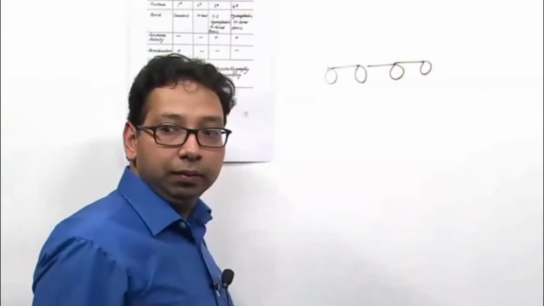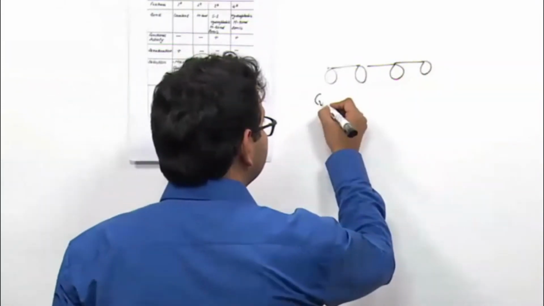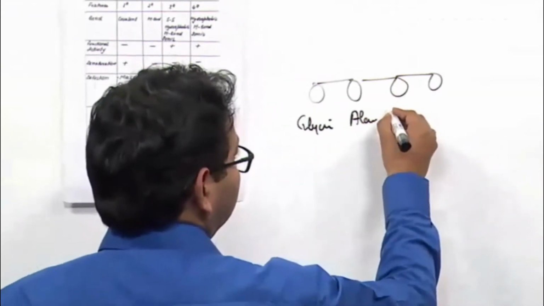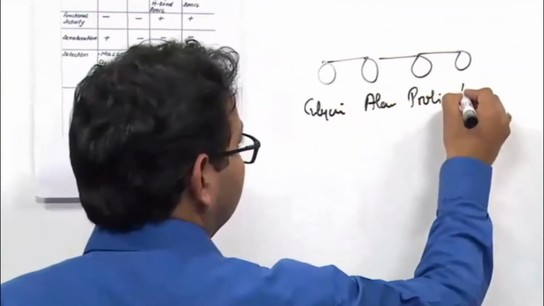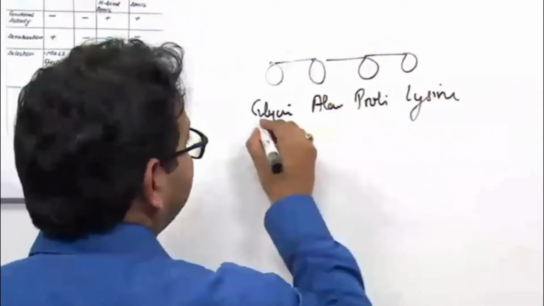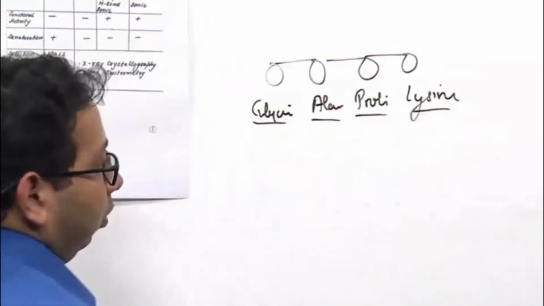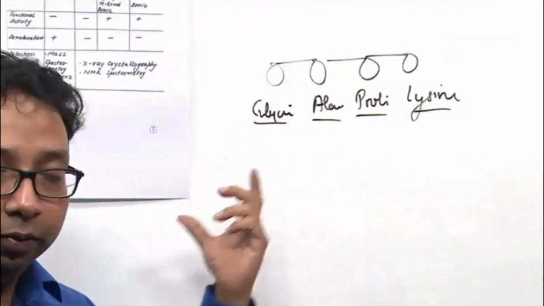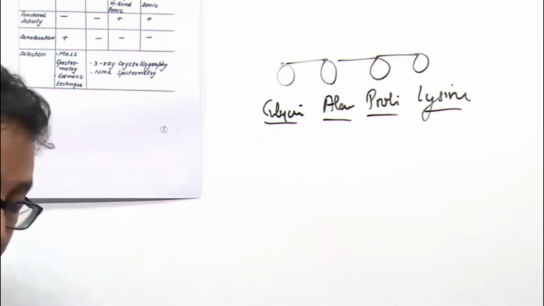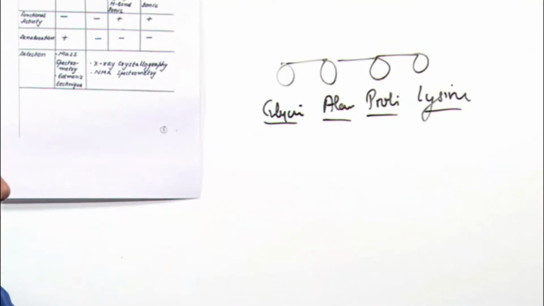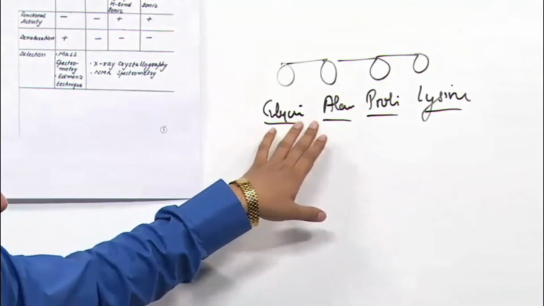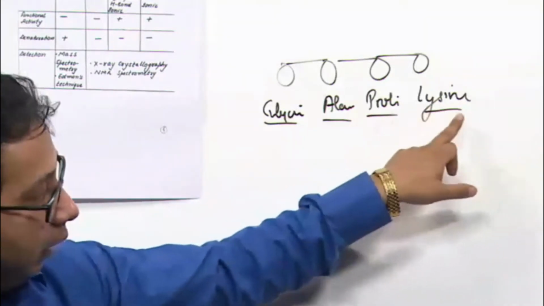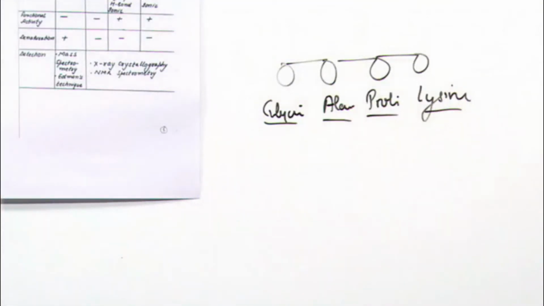Suppose this is a protein having 4 amino acids. First is glycine, alanine, proline, lysine. Suppose you are given a protein having 4 amino acids and you are asked what is the primary structure of this protein. You will say that this protein has 4 amino acids and the sequence of amino acids is glycine, alanine, proline and lysine. Okay, this is the primary structure.